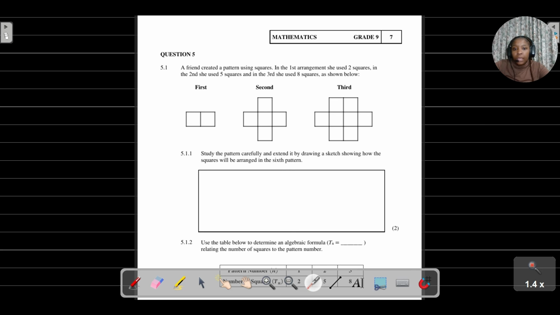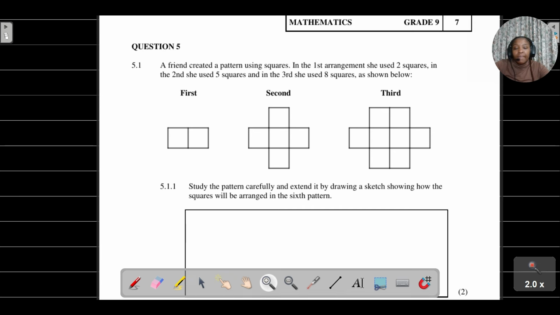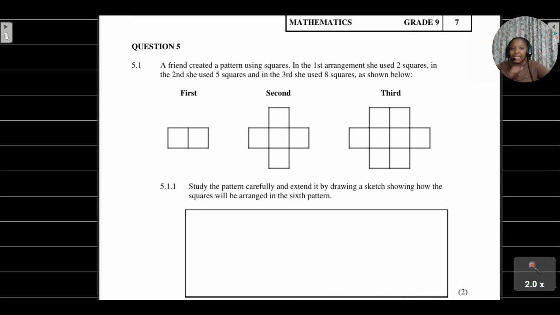All right, let's look at question number 5. Question number 5 deals with your patterns. We are basically given a geometric pattern here.